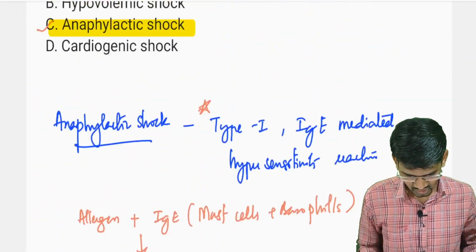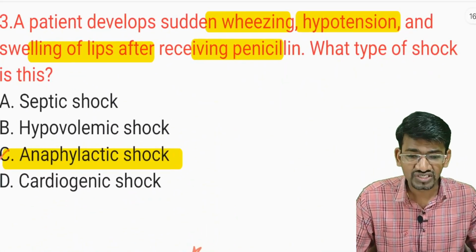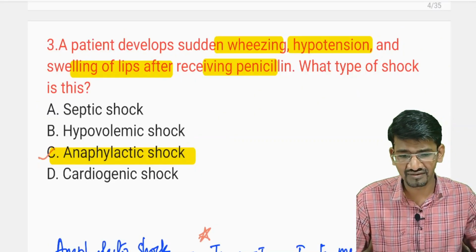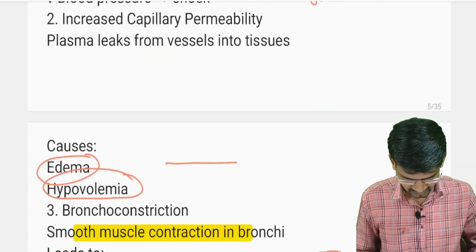See here in the question, a patient develops wheezing and hypotension after receiving penicillin. So definitely it is an anaphylactic shock. So let's move on to the next question.